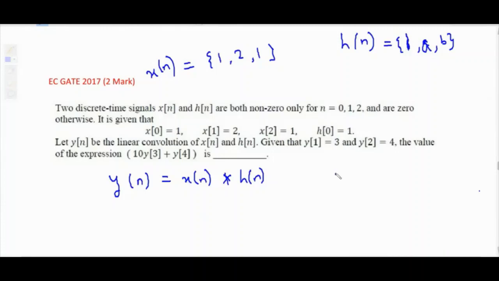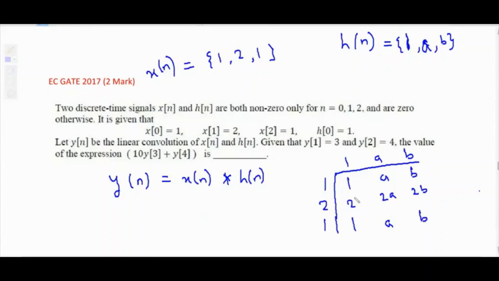Okay, try by the tabulation method. X of n values 1, 2, 1, h of n values 1, a, b. Perform multiplication. 1 into 1 is 1, 1 into a is a, 1 into b is b, 2 into 1 is 2, 2 into a is 2a, 2 into b is 2b, 1 into 1 is 1, 1 into a is a, 1 into b is b. Now do the splitting.